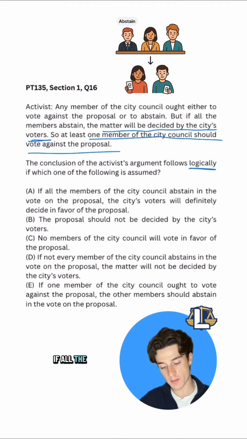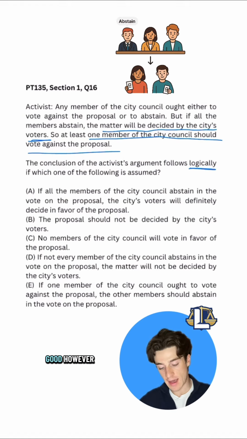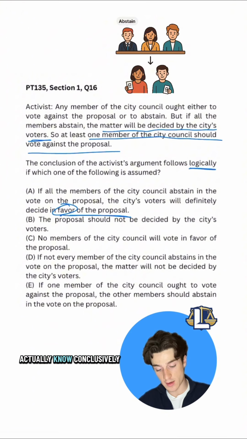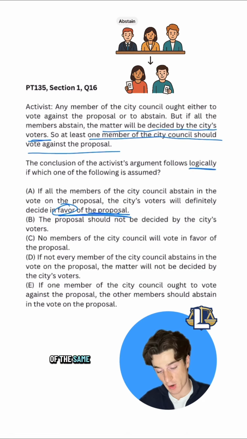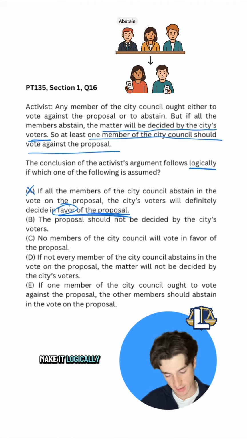A, if all the members of the city council abstain in the vote on the proposal, the city's voters will definitely decide in favor of the proposal. Well, this looks pretty good. However, we also don't know that this is necessarily bad. We might assume this is not what they want, voting in favor, but we can't say that this actually solves our argument or makes it logically valid because we don't actually know conclusively whether or not this is a bad thing. And that's the same problem we're having with the argument. So no, A is wrong. That does not make it logically valid.